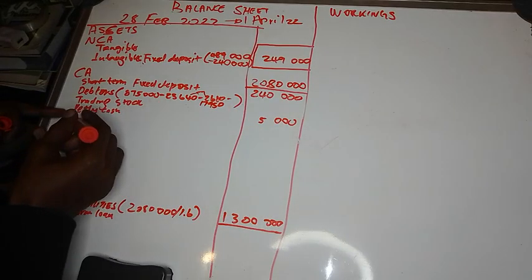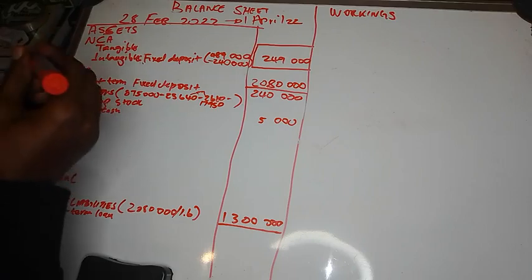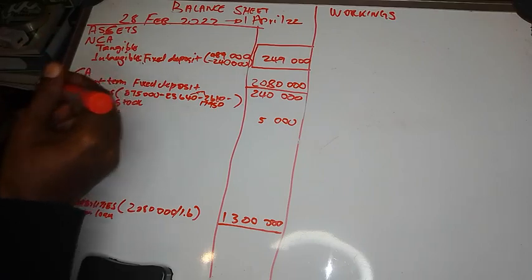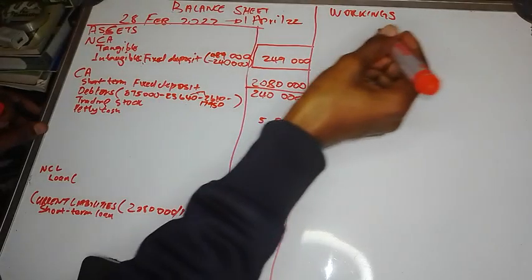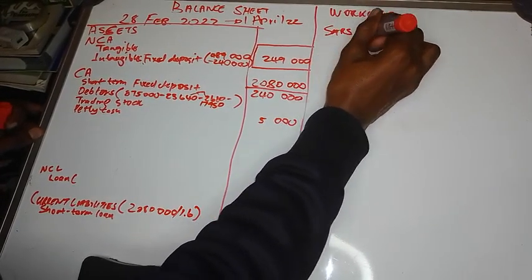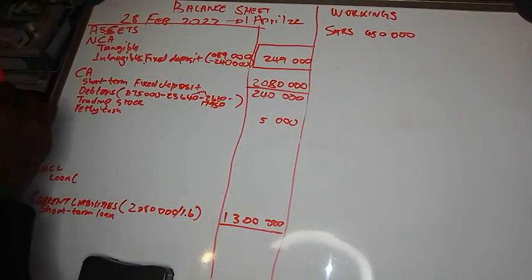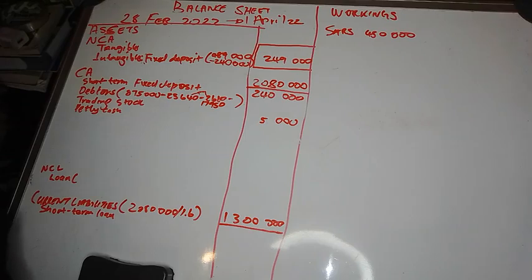We also have information that we don't know whether it's a liability or income. That one is SARS, right? So under workings, we'll say SARS 450,000. It's a provisional tax, right? Then you must compare it with the tax information that you have.